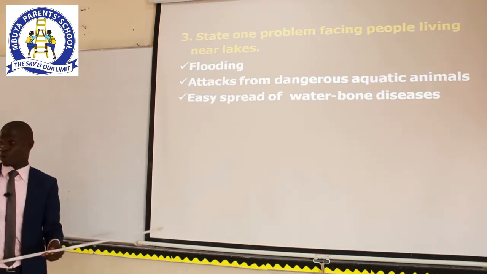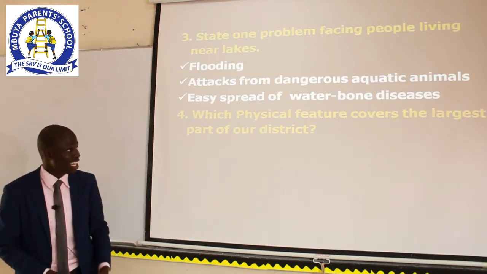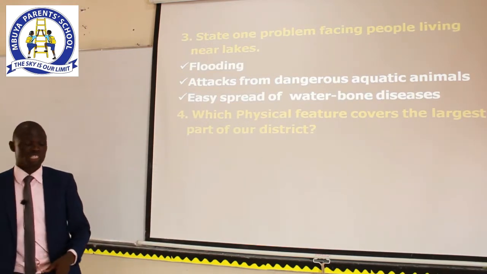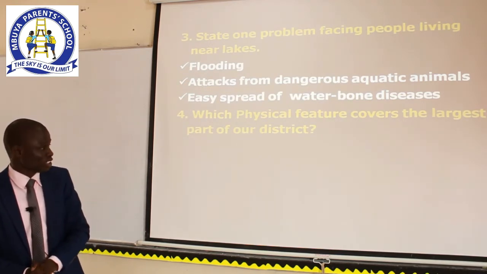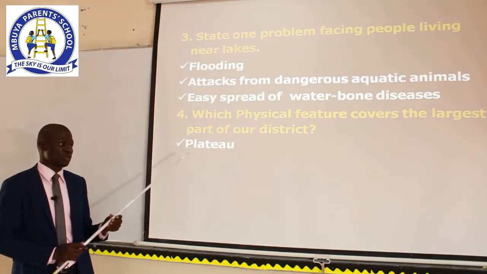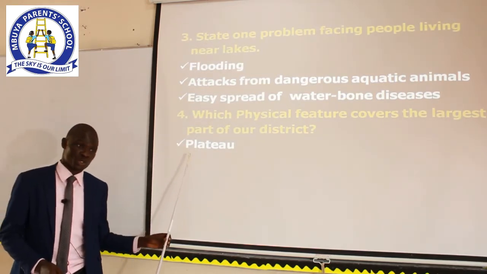Our question 4, which physical feature covers the largest part of our district? And the answer I expect from there is plateau, with the correct spelling of the word plateau.